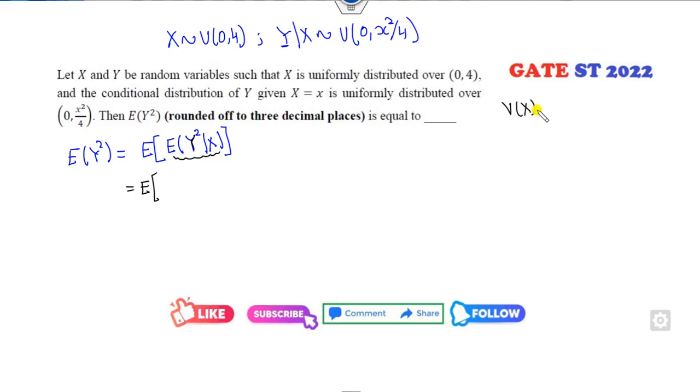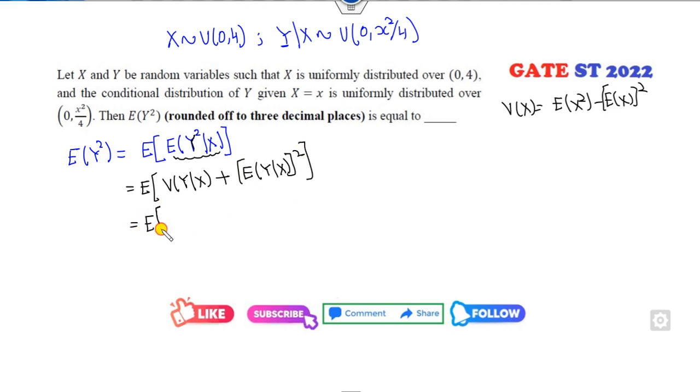Because we all know variance of x is expected value of x square minus the whole square. So the same I can apply here. The variance of y given x plus expected value of y condition x whole square. So what is the variance of y condition x? It is a uniform distribution. So what is the variance? b minus a whole square divided by 12. So what is that? x to the 4 over 16 into 12, plus what is the mean of this? Mean is a plus b over 2. So that is x square over 8 whole square.